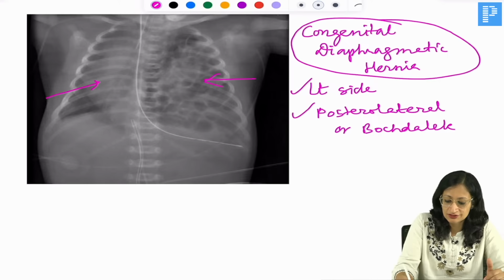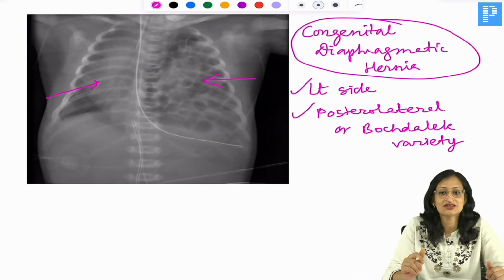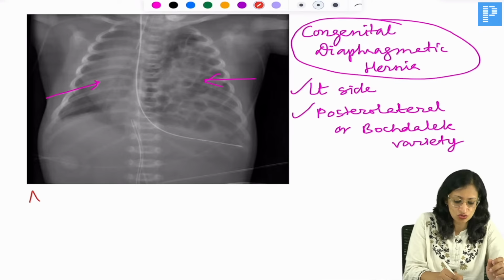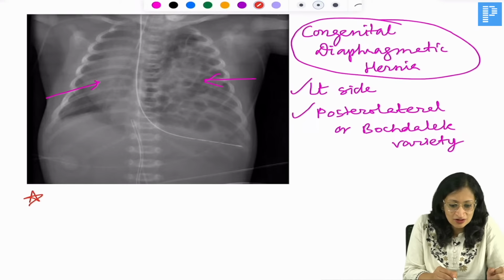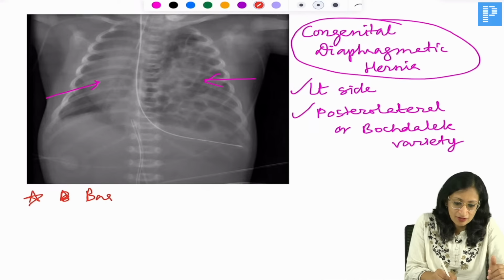Bogdalek variety, okay. And in a case of suspected or antenatally diagnosed congenital diaphragmatic hernia, what is absolutely contraindicated? Again, this has come so many times. So what is contraindicated? What is contraindicated? Waiting for your answers. Come on. So the absolute contraindication in this condition is, so there is bag and mask.